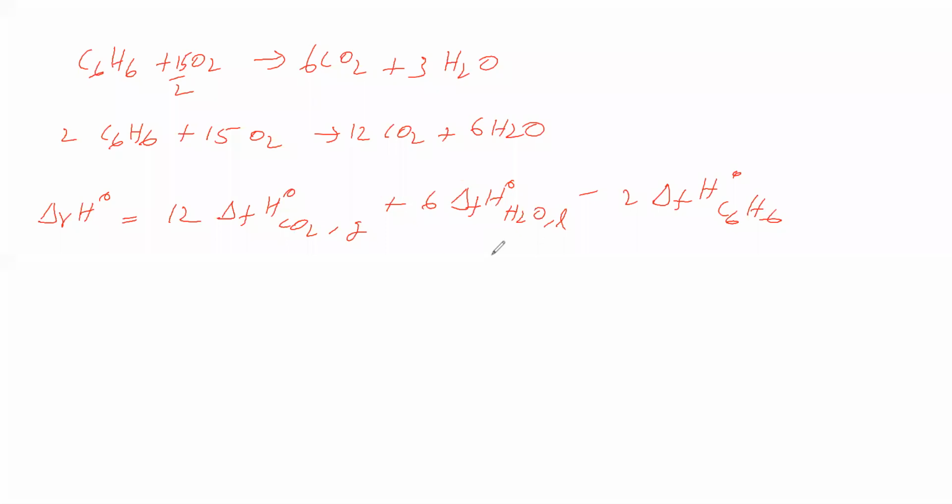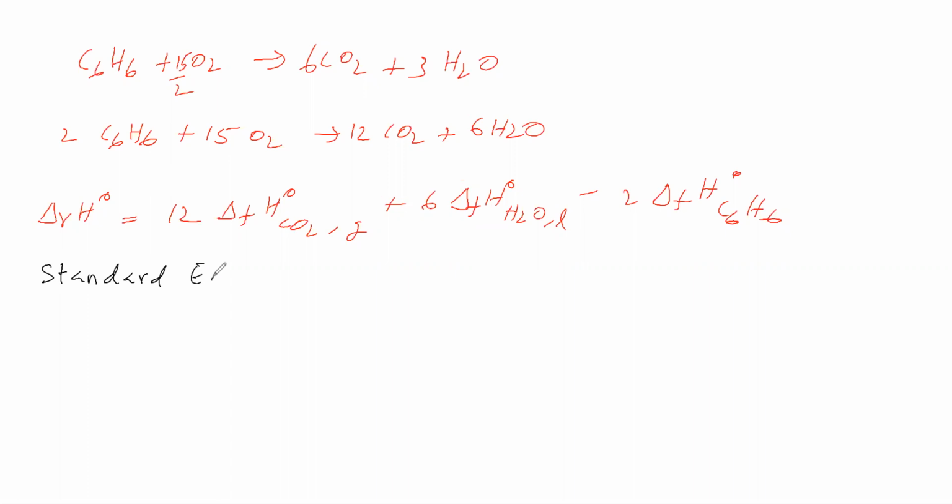So far we have discussed standard enthalpy of formation. Standard enthalpy of formation is one type of standard enthalpy of reaction. Next we will see another type of standard enthalpy of reaction, which is standard enthalpy of combustion.